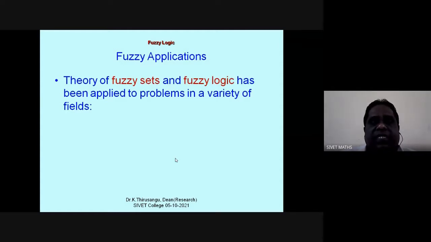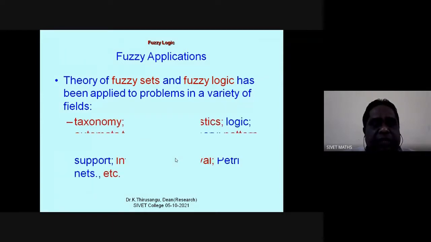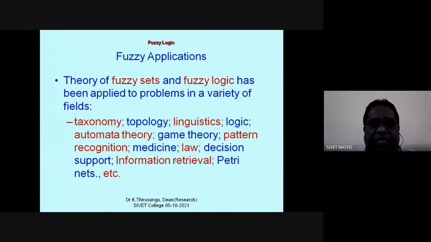The theory of fuzzy sets and fuzzy logic has been applied to problems in a variety of fields: taxonomy, topology, linguistics, logic, automata theory, game theory, pattern recognition, medicine, law, decision support, information retrieval, Petri nets, and everywhere. Now we are using fuzzy sets and fuzzy logic.